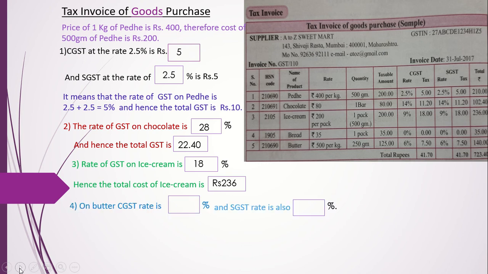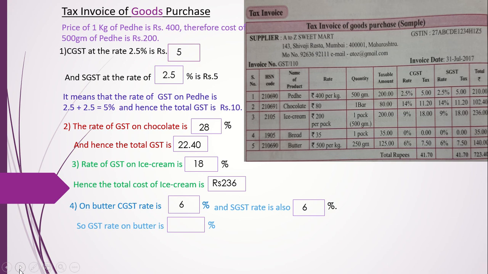On butter, CGST rate is 6% and 6%. Sorry, CGST is asked, so 6%. 6% is CGST, and SGST is also 6%. Always remember, CGST and SGST will be equal.